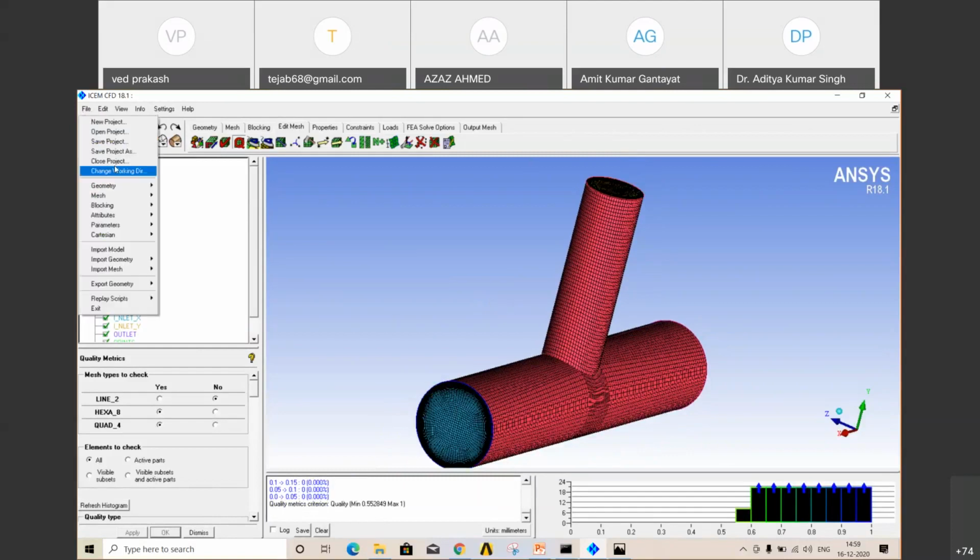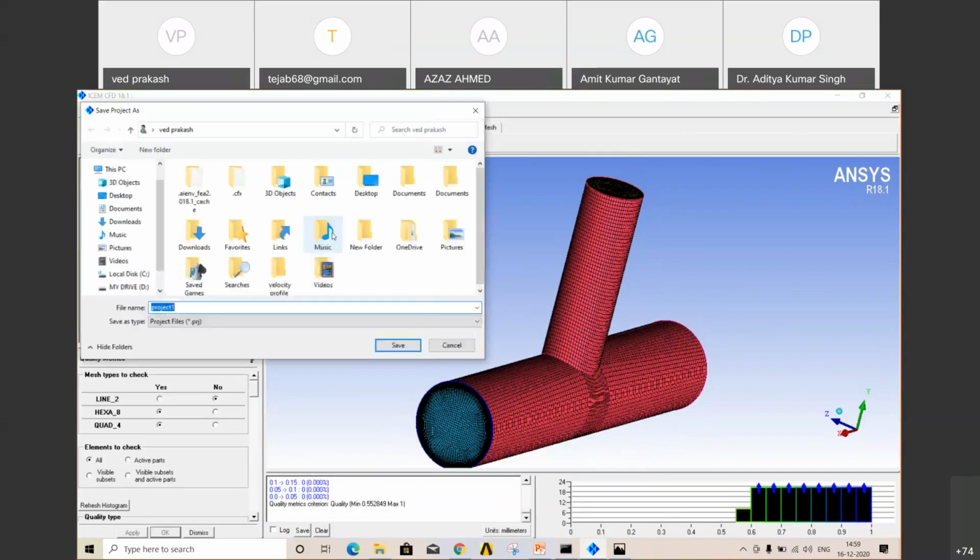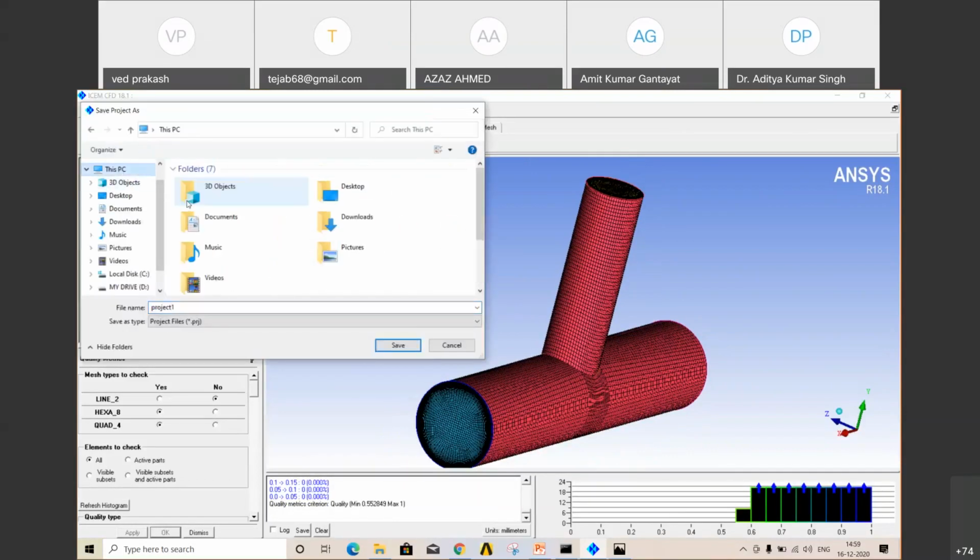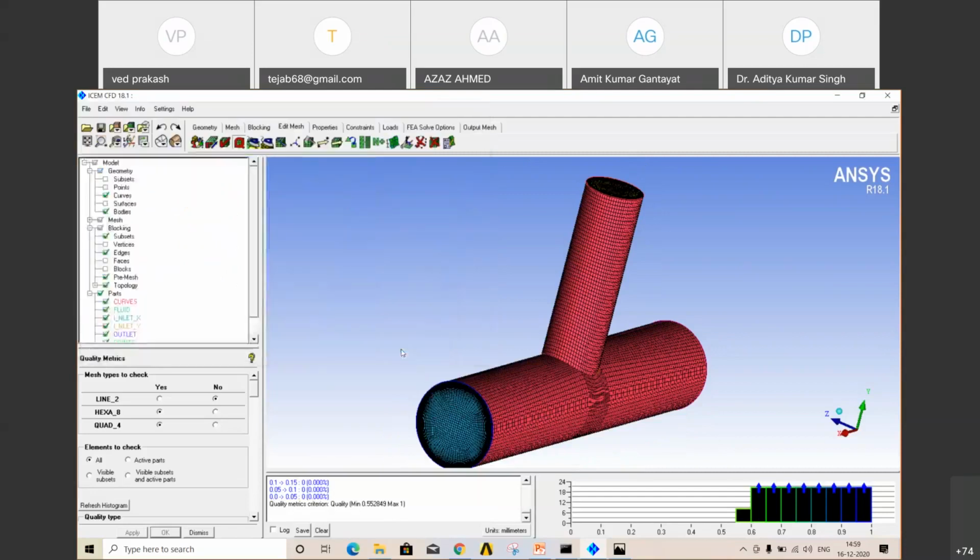First, save your project in the PC, anywhere I can select. Open, save. You will get a message here that project is saved. Project saved. Now we want this mesh file for our Fluent software, so there is an option at the end.